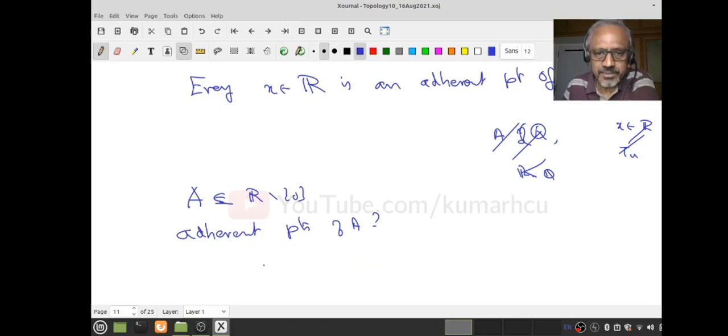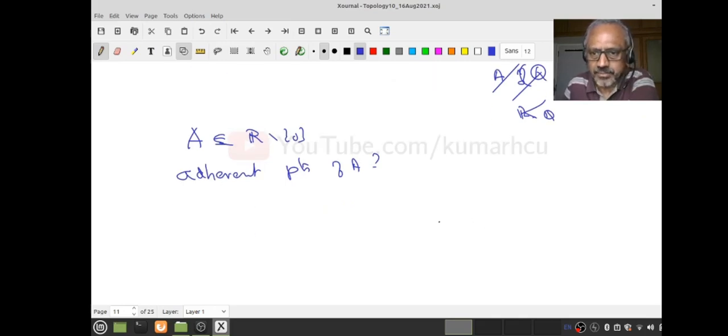What are the open sets? So this is R minus {0}, right? Are you following? This is my VIP, so he is thrown out. Now I have some A. What were the adherent points?